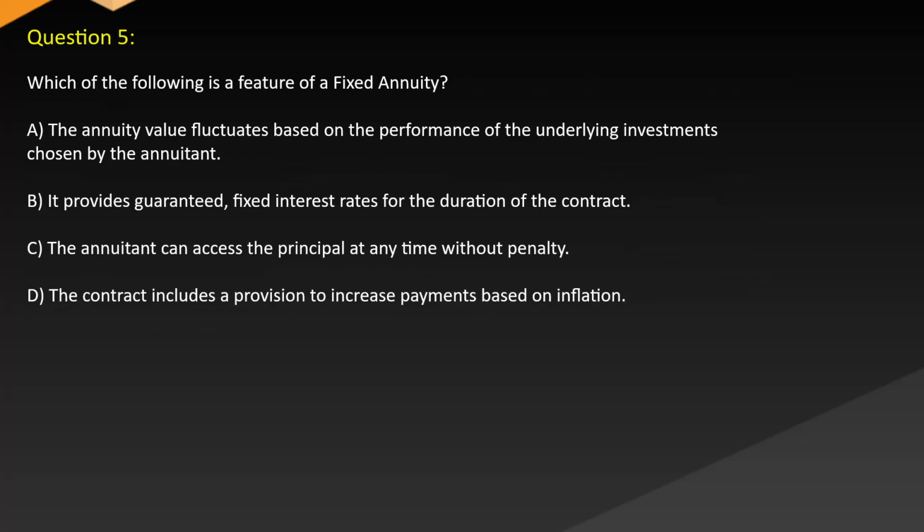Question 5. Which of the following is a feature of a fixed annuity? A. The annuity value fluctuates based on the performance of the underlying investments chosen by the annuitant. B. It provides guaranteed fixed interest rates for the duration of the contract. C. The annuitant can access the principal at any time without penalty. D. The contract includes a provision to increase payments based on inflation.